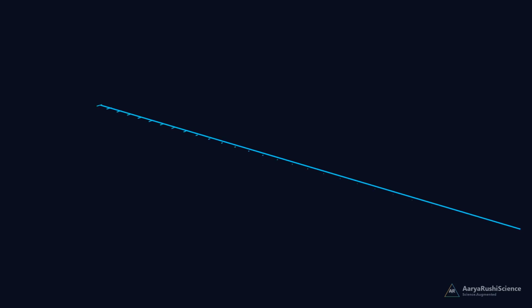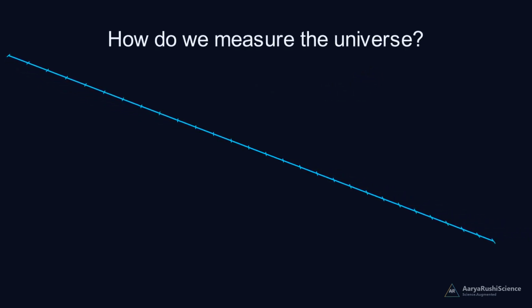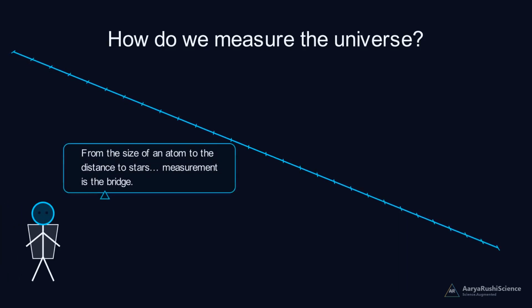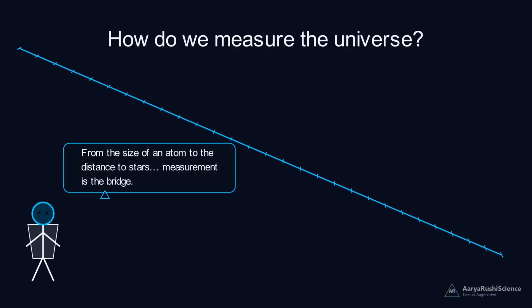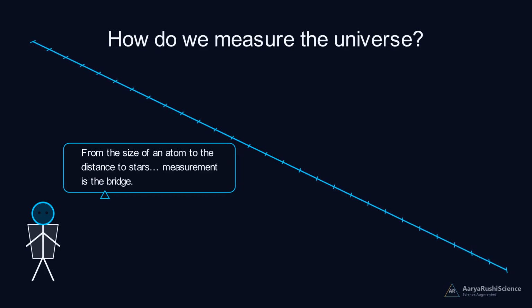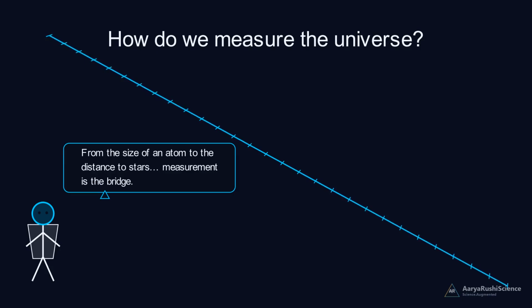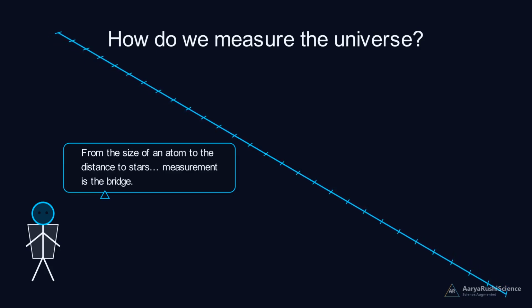Look around you. Everything in the universe, from the tiniest atom to the most distant star, has a size, a weight, a duration. But how do we capture all of that in numbers? How do we measure the universe? From the size of an atom, to the distance of the stars, measurement is the bridge between what we see, and what we truly understand.